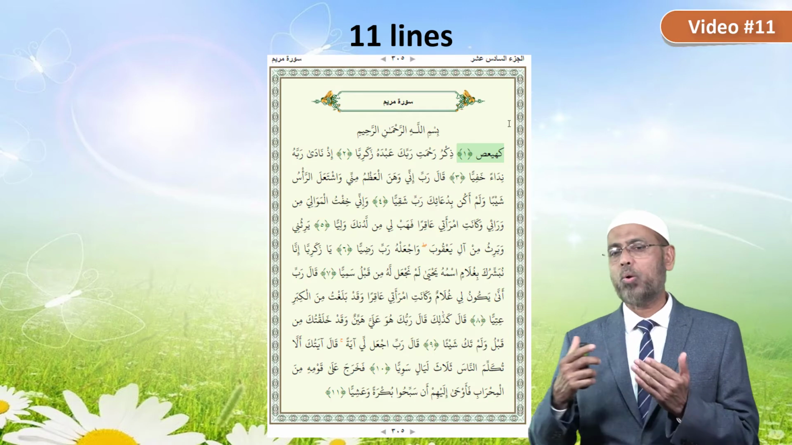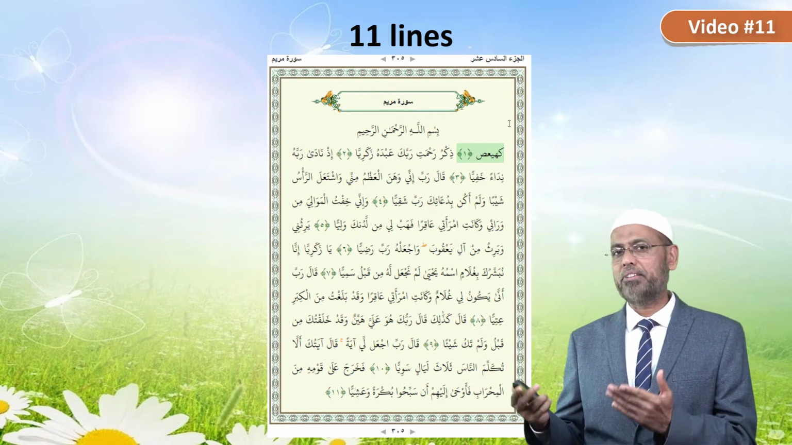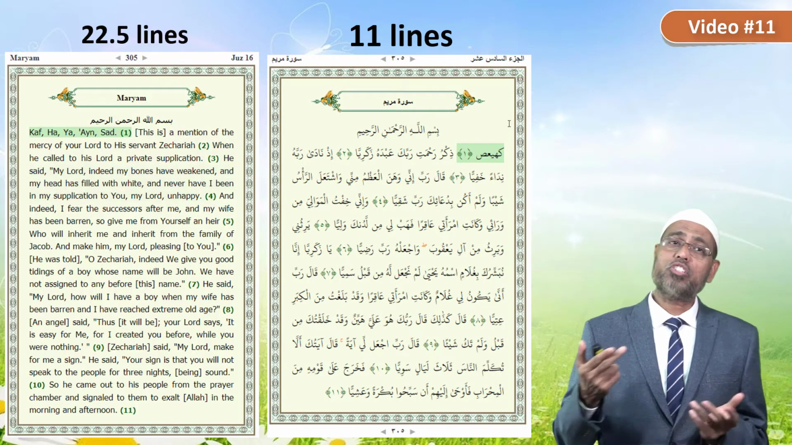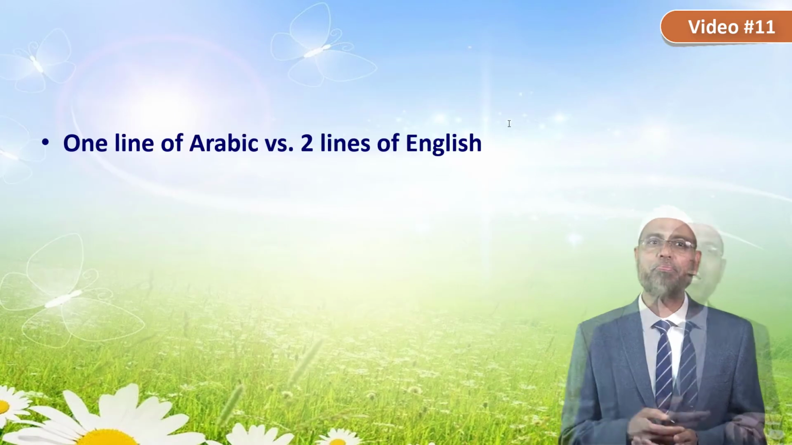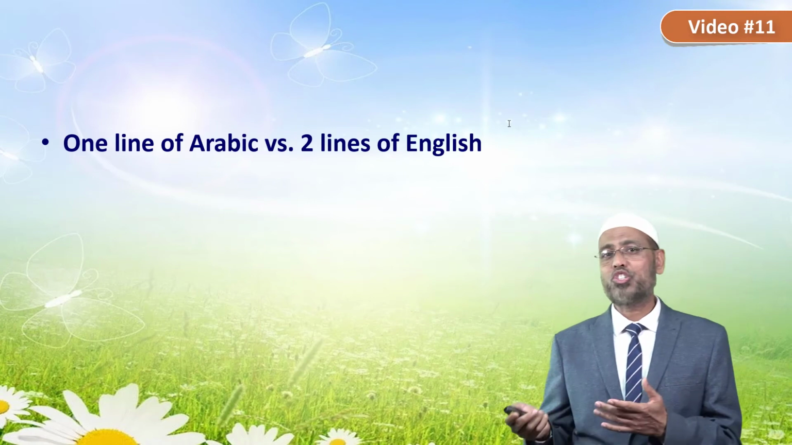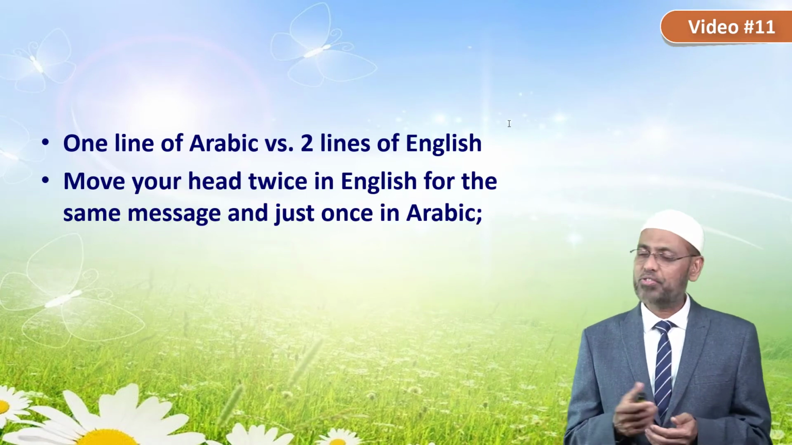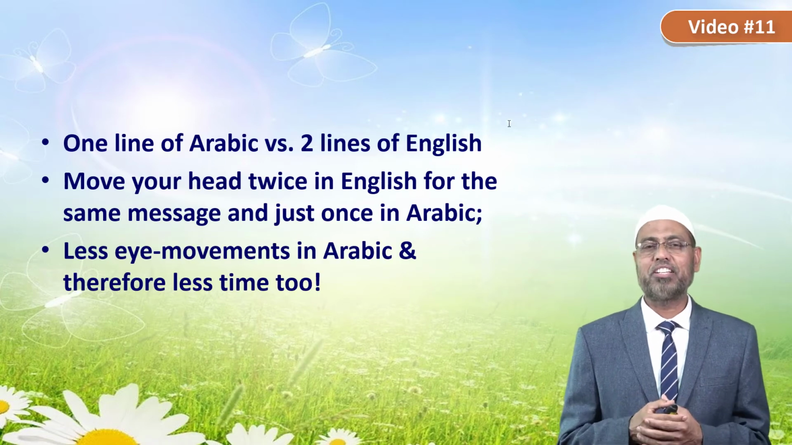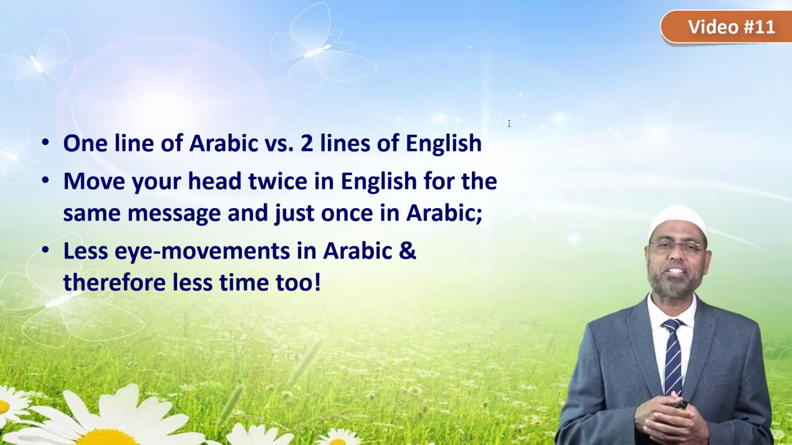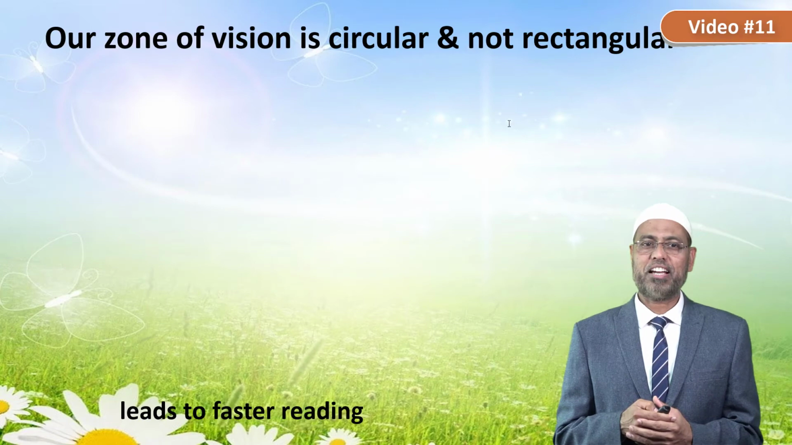So if you take one page of the Quran, which has 11 lines, for example, the translation is in 22.5 lines. That is almost double. One line of Arabic versus 2 lines of English. You have to move your head twice in English for the same message and just once in Arabic. So you need less eye movements in Arabic and therefore less time too.